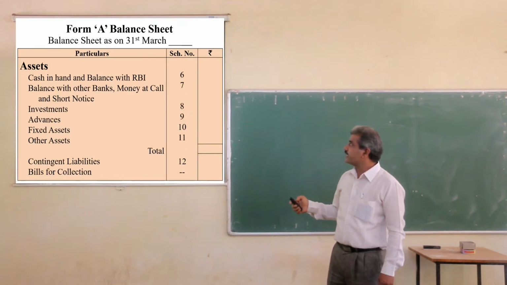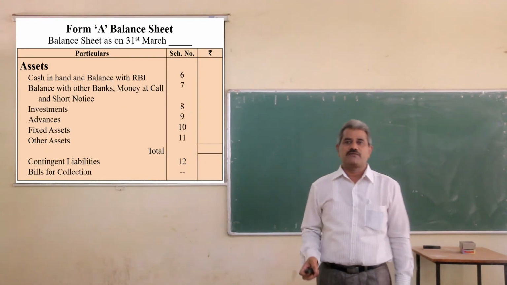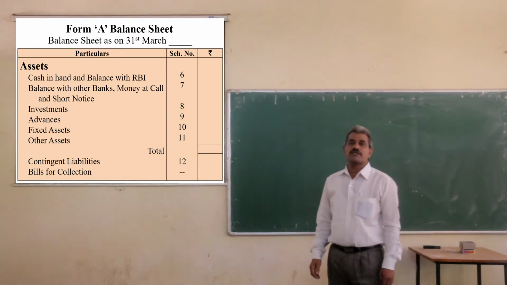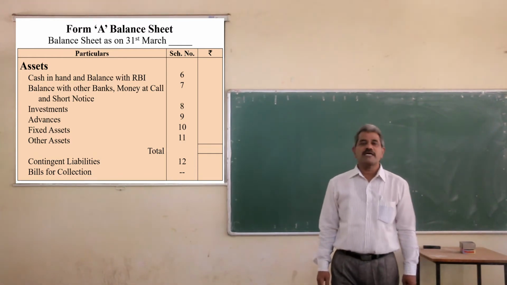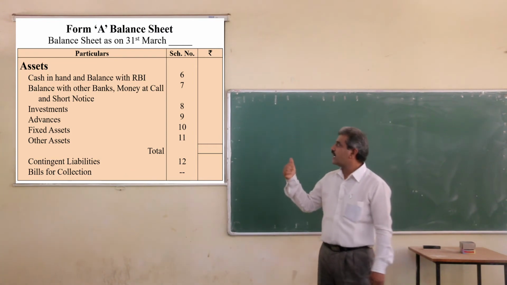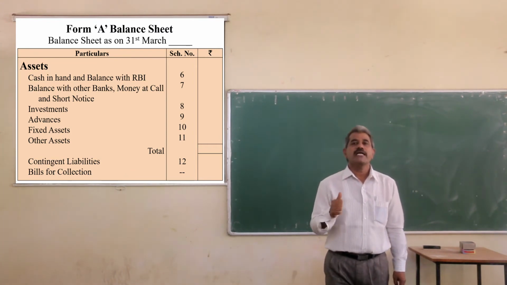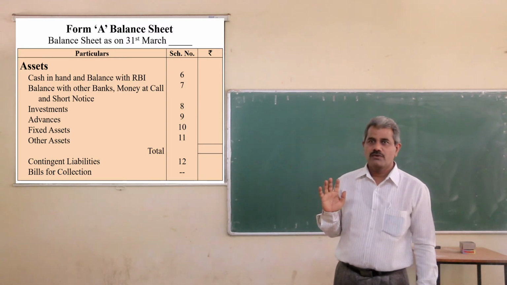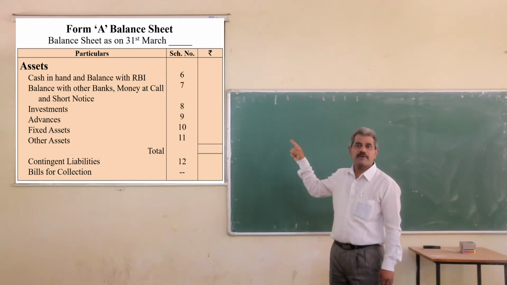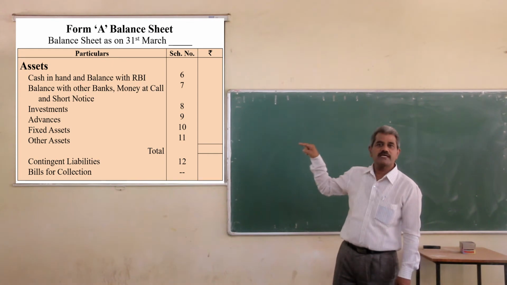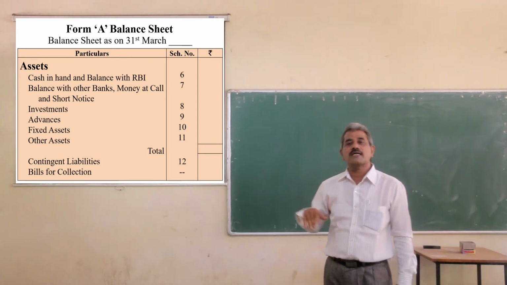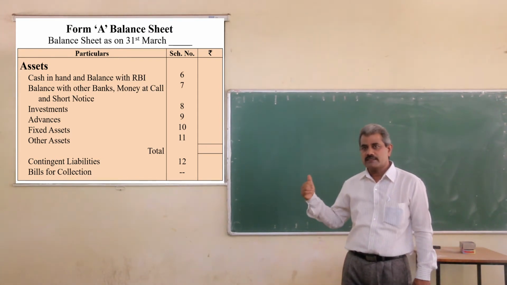The second part of the balance sheet is assets. Cash in hand and balance with RBI, balance with other banks, money at call and short notice, investments, advances, fixed assets and other assets. These 6 headings come under the broad heading assets.